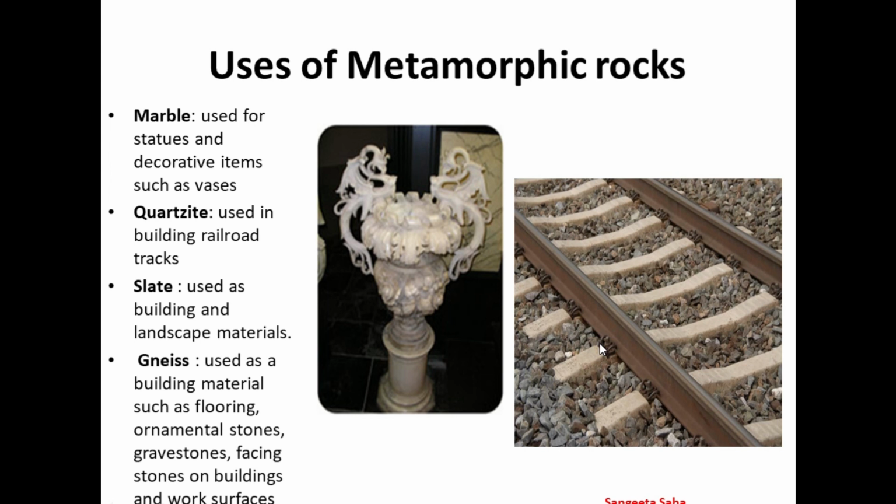Slate is sometimes used as building and landscape materials. Graphite is used as lead in pencils, and it is a mineral commonly found in metamorphic rock. Gneiss has many uses as a building material, such as flooring, ornamental stones, gravestones, facing stones on buildings and walk surfaces.